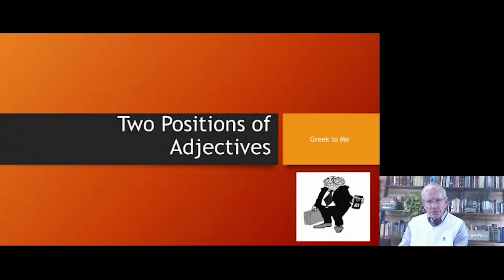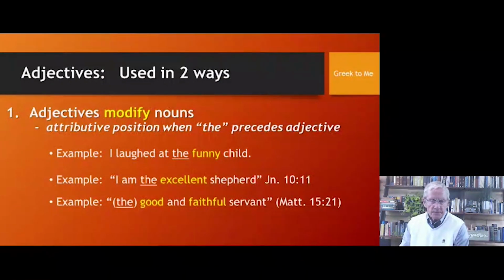We have two positions of adjectives. We have what's called the attributive position, think attribute, and we have the predicate position, which is related to the verb predicate, to say something about. So let's talk about these.